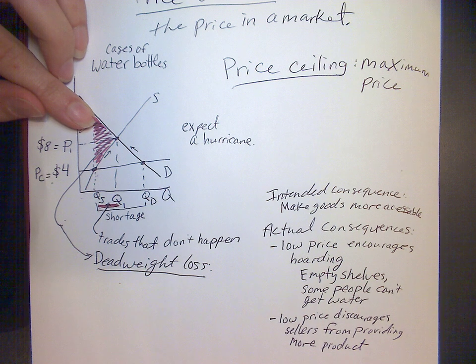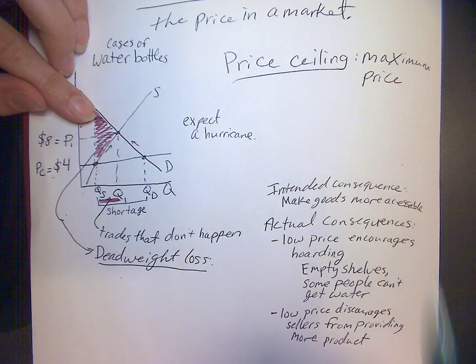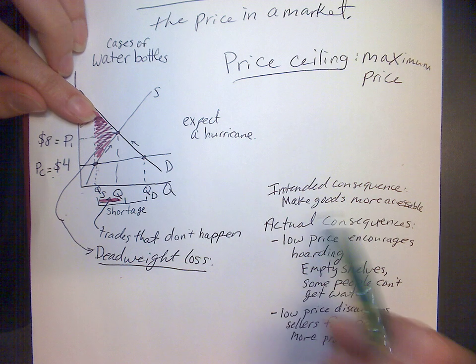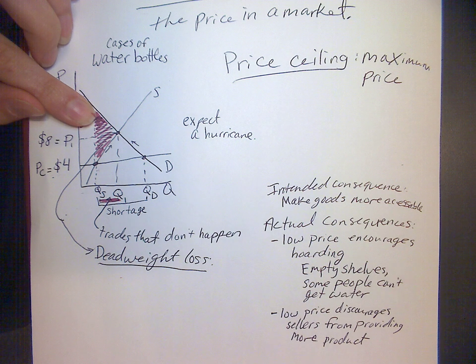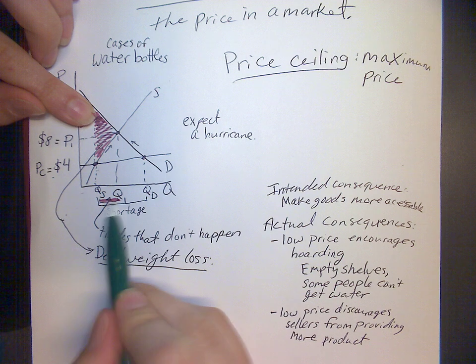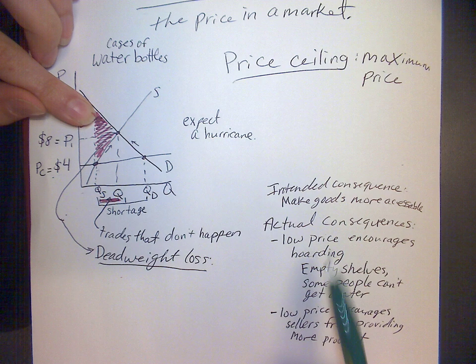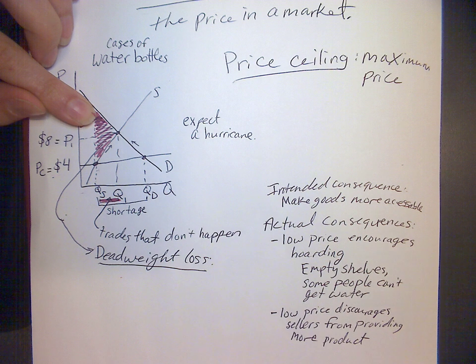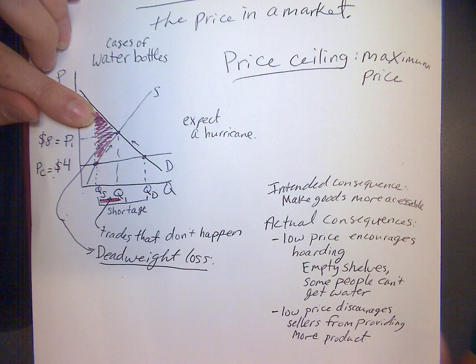Okay, so then let's think about if we achieved our intended consequence, right? If we made this water more accessible by putting this price control on it. Right, so yeah, less accessible, less water available, right? And a lot more people who want it, and they're encouraged to buy it irresponsibly in a way that hurts other people. Okay, so that's that.